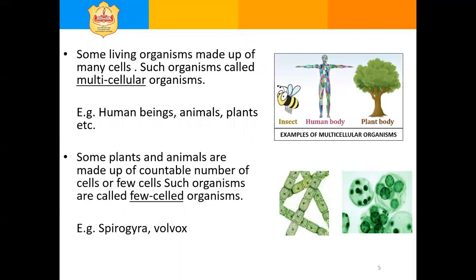Some living organisms are made up of many cells. Such organisms are called multicellular organisms. Human beings, animals, plants come under multicellular organisms. Some plants and animals are made up of a countable number of cells, or few cells. Such organisms are called few-celled organisms. Examples are Spirogyra, Volvox.